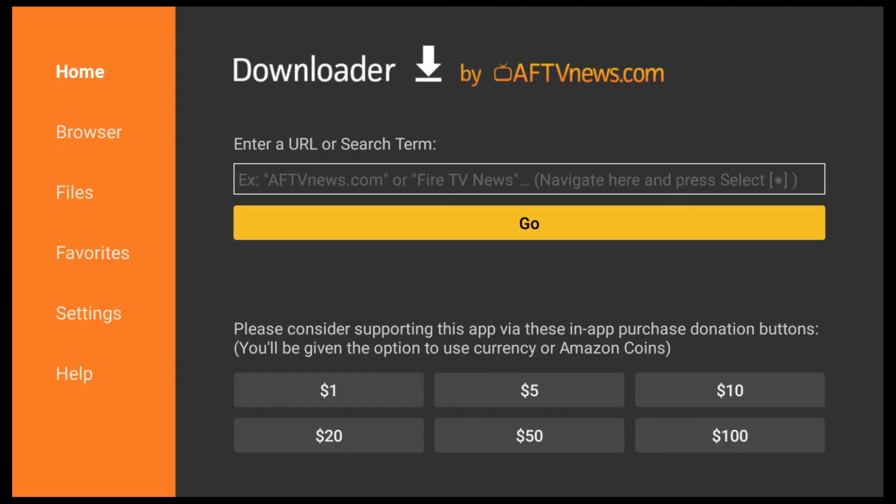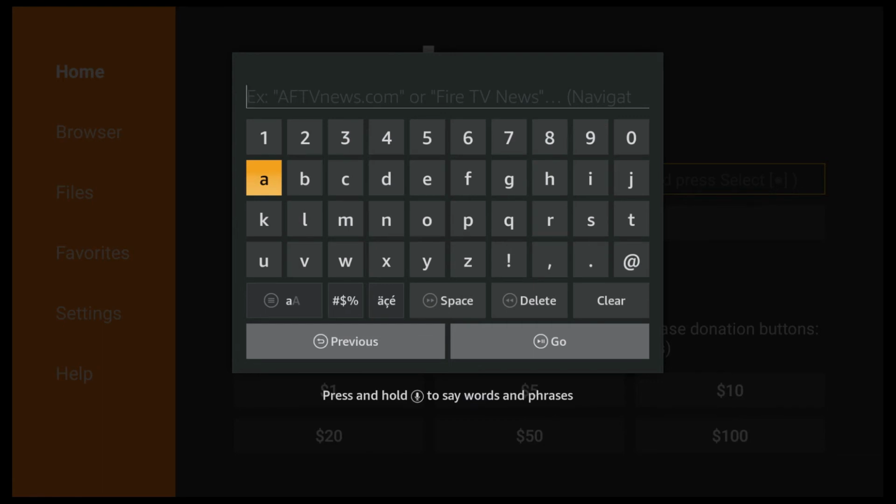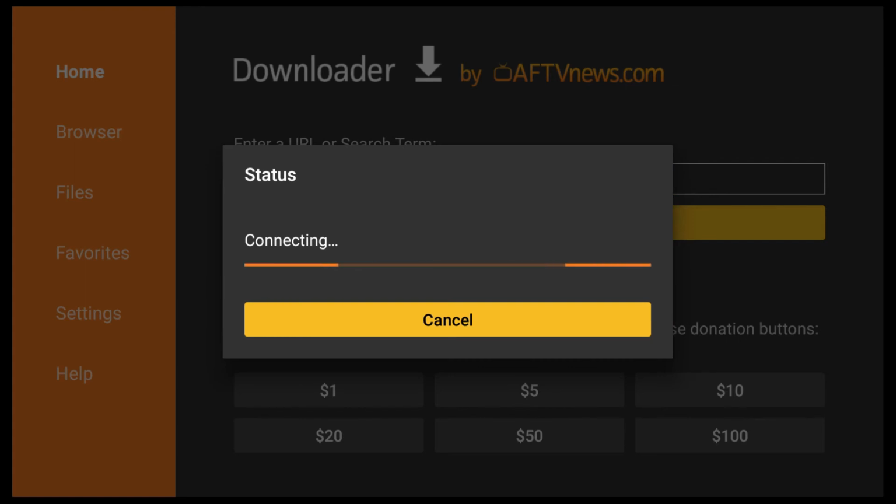Now here open the empty box and type the link firesticklab.com/esp.apk. After typing the link, click on the go button. Yesplayer will start downloading in a few seconds. It depends on your internet connection.